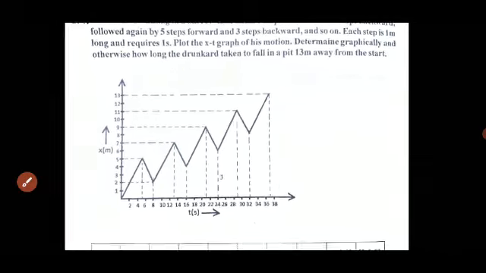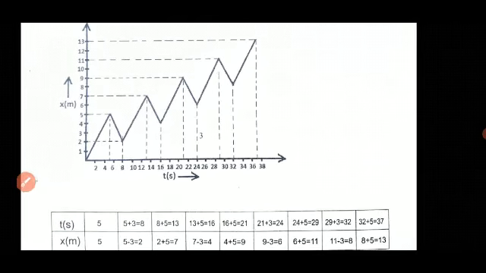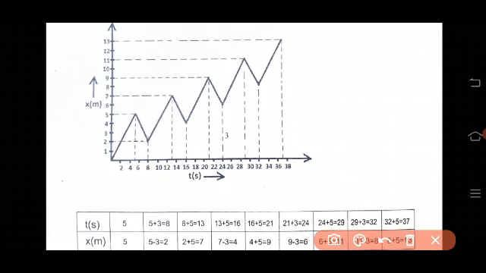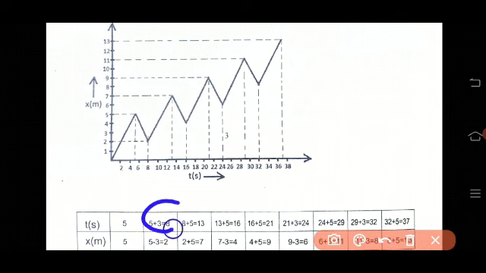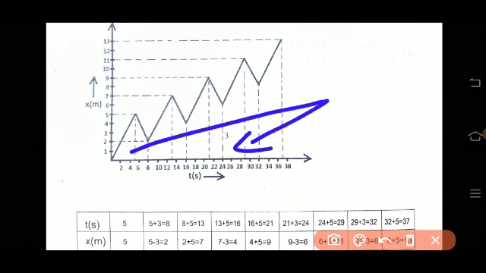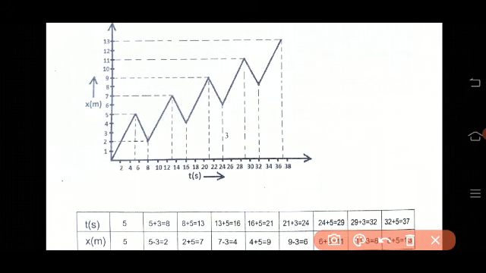So just calculate the time and the distance. See this table. We need time as well as distance. When the time is 5 seconds, he covers 5 meters. Clear. When the time is 5 plus 3, that is totally 8 seconds, he moves back with the 3 steps. Therefore, what is the total distance covered? 5 minus 3, that is 2. Okay, he covers only the 2 meters.